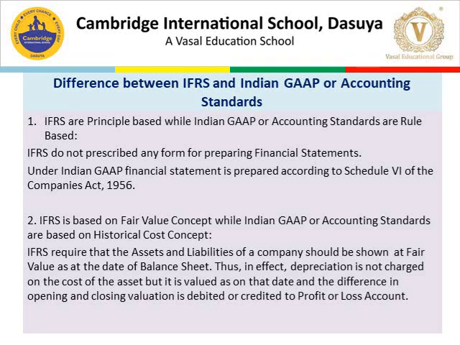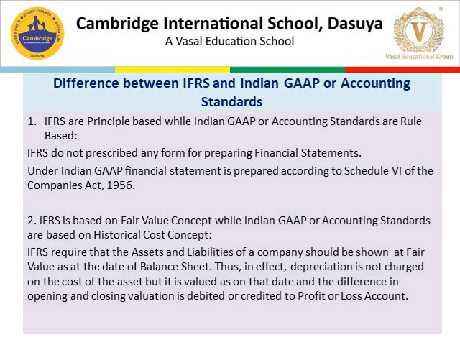IFRS do not prescribe any form of preparing financial statements, that is, balance sheet, profit and loss account. Under Indian GAAP, financial statements are prepared according to Schedule 6 of the Companies Act 1956. Now, it is the Companies Act 2013, later amended in 2014.